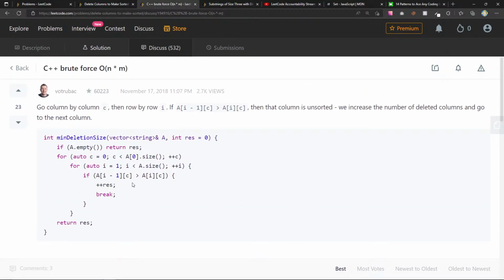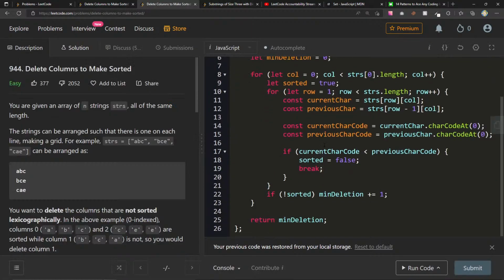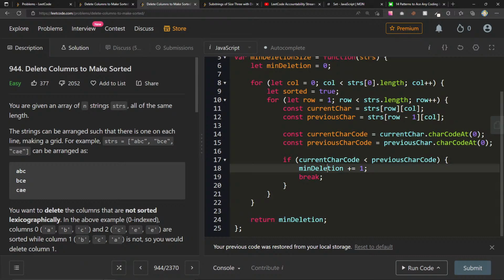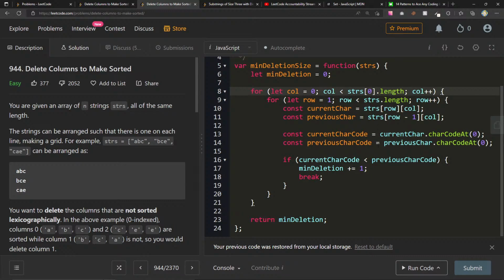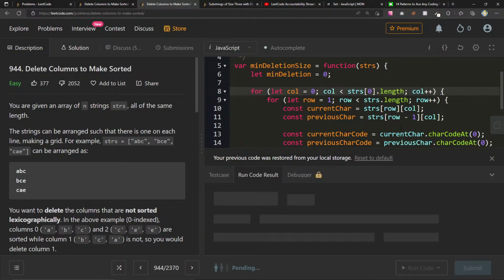Plus res, break, and then return res. Yeah, this part right here, break and return res. I think here we can just do, let's just do this. I'm not sure, right? We can just do that, min deletion, break, return min deletion. We can remove this piece. Let's try this out.